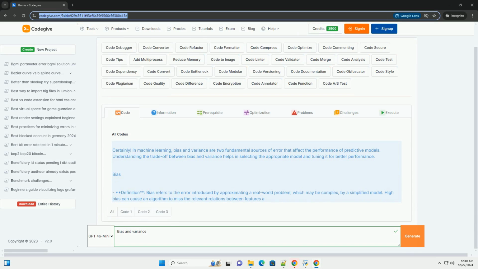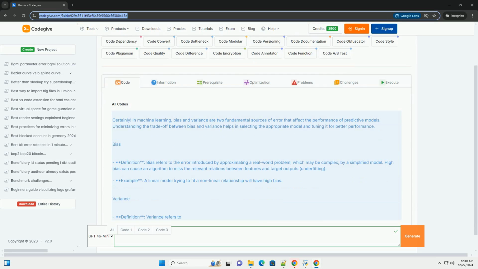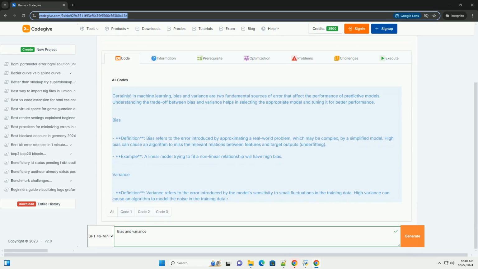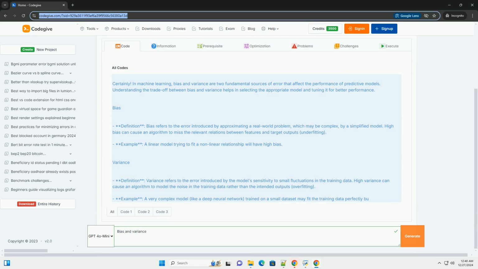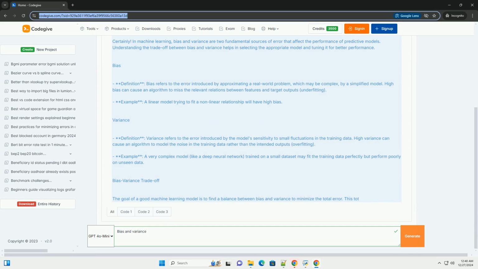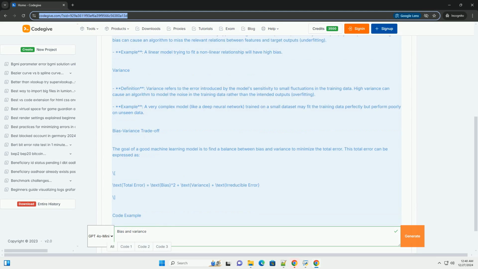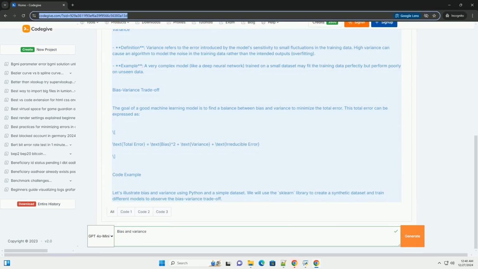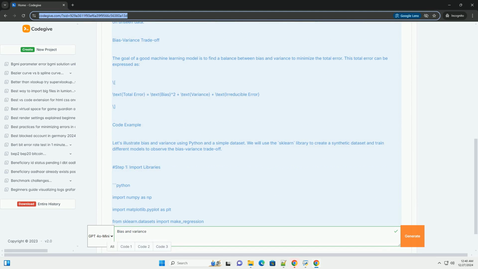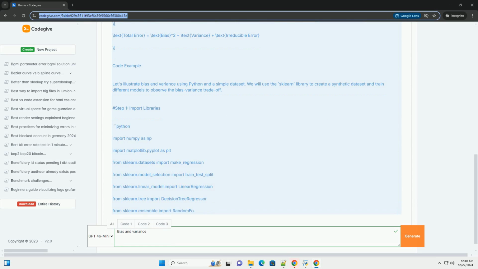Certainly. In machine learning, bias and variance are two fundamental sources of error that affect the performance of predictive models. Understanding the trade-off between bias and variance helps in selecting the appropriate model and tuning it for better performance.